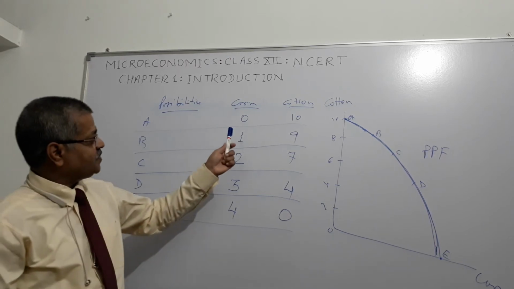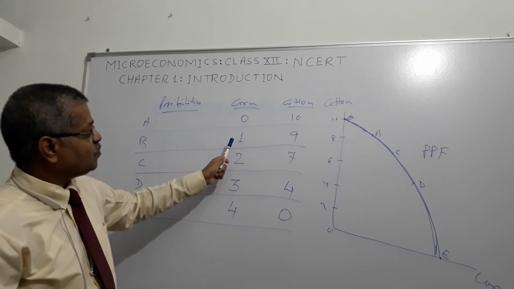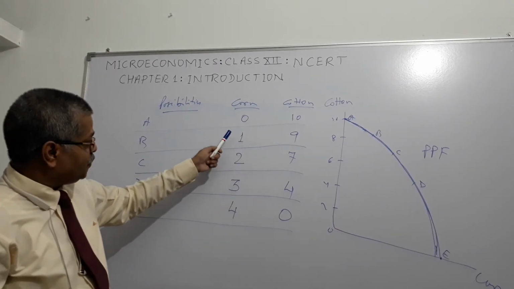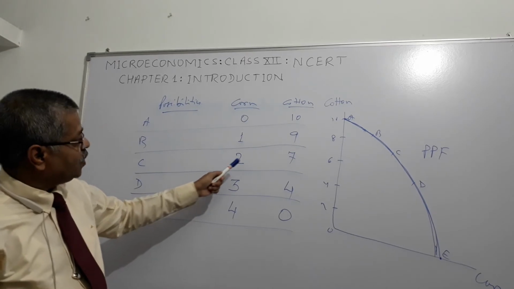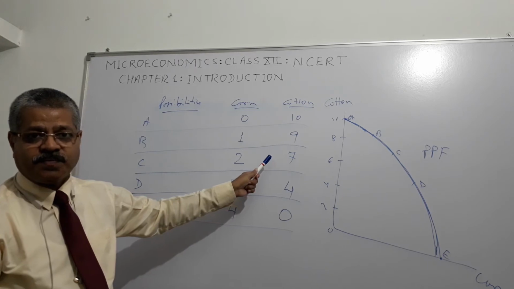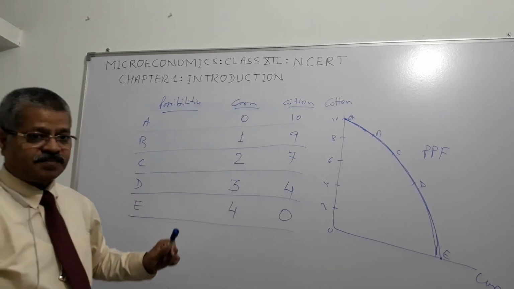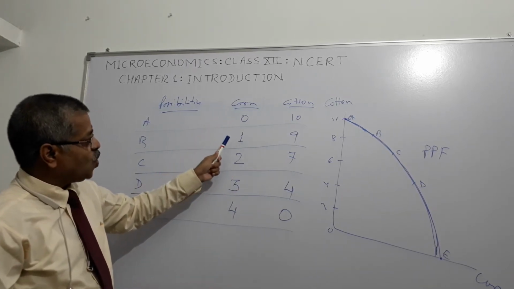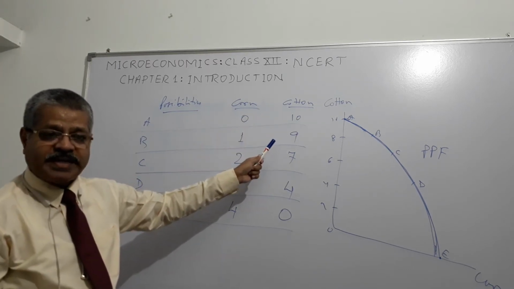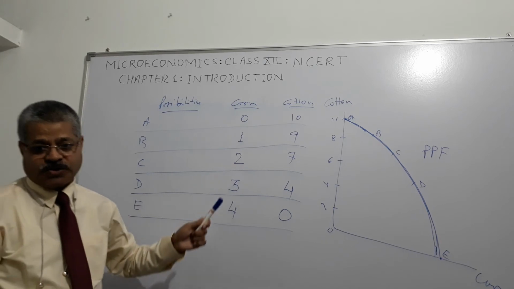Then here we see, if we are producing 1 corn, we are sacrificing 1 unit of cotton. If we are producing 1 more unit of corn, we are sacrificing another 2 units of cotton. So what is happening here? In order to get corn, we are sacrificing on cotton. That is called opportunity cost.